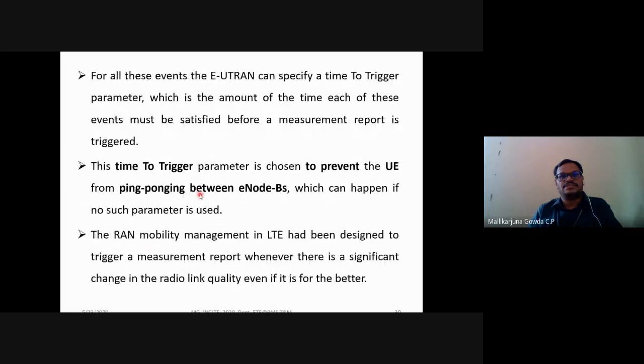For all these events, the E-UTRAN will specify a time-to-trigger parameter. That is the amount of time each of these events must be satisfied before the measurement report is triggered. What is this time to trigger? The time-to-trigger parameter is chosen to prevent the user equipment from ping-ponging between eNBs, which may happen if no such parameter is used. Second, RAN mobility management in LTE is designed to trigger the measurement report whenever there is a significant change in the radio link quality, even if it is for the better.